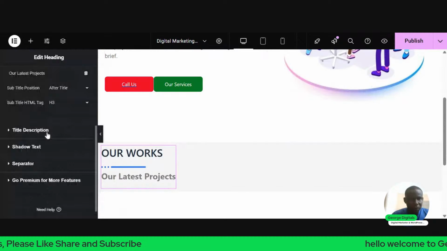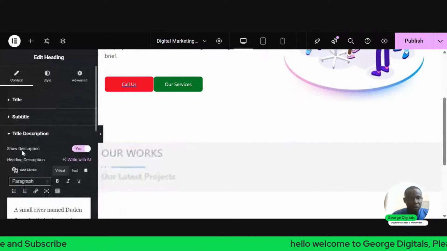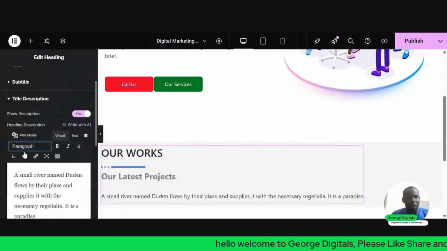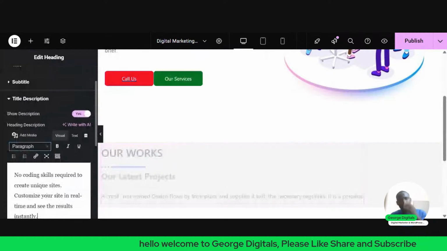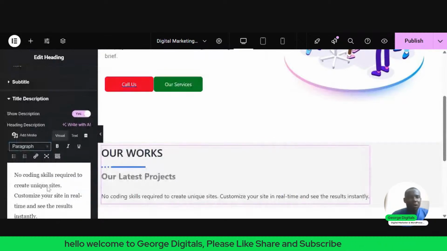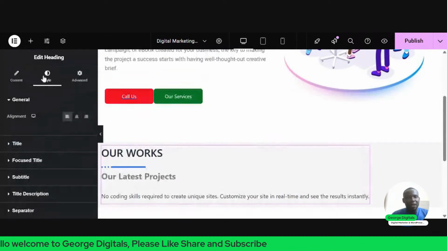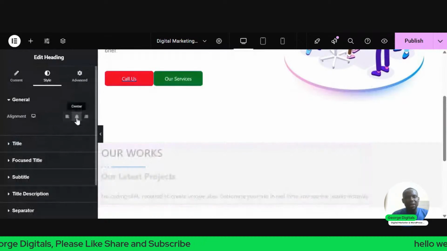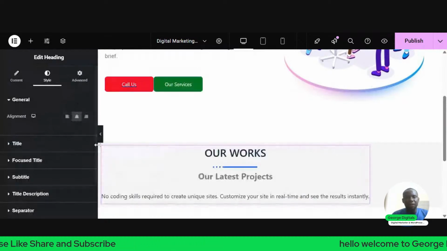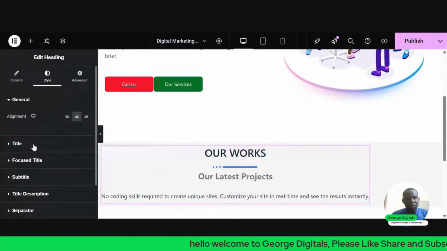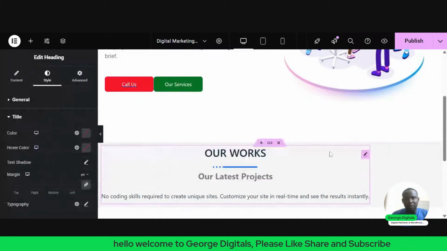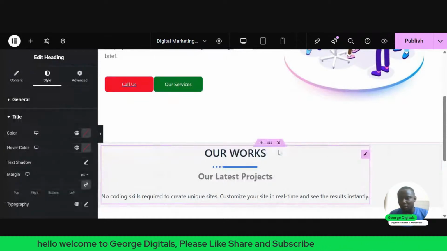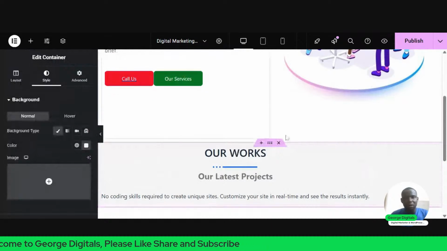So also click on this show description. Select all this and paste. I paste that. So now I'll come back to this place you see style. Under the style, I'll come to this place you see alignment. And I'll make it to the center. Then I'll go to this place. Click on this 6 dots. Then I'll come to layout.